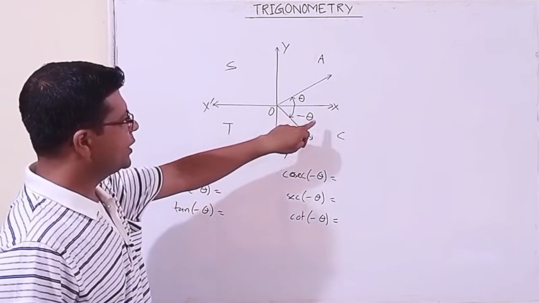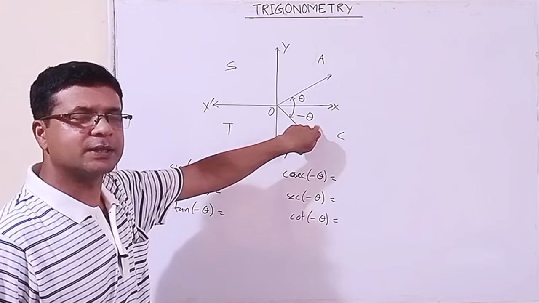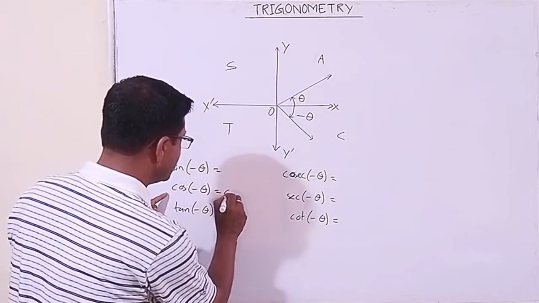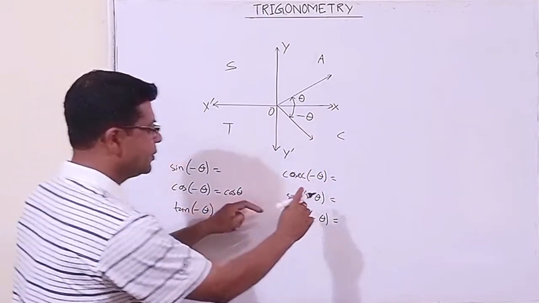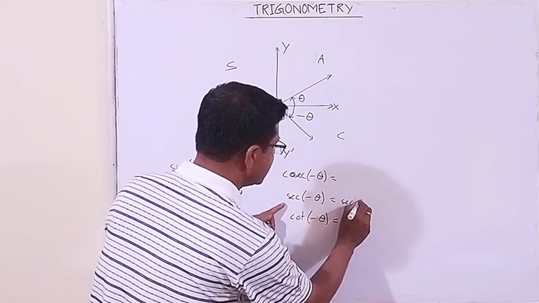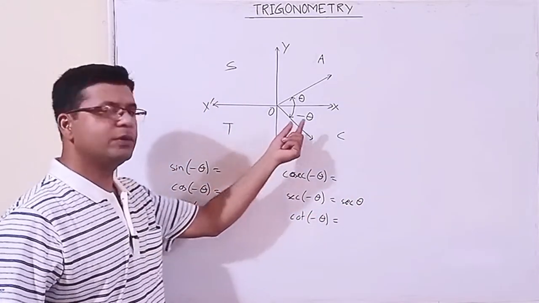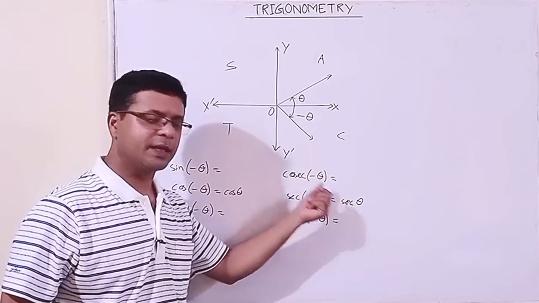Okay, here we have got that in the fourth quadrant only cos and its reciprocal are positive, others are negative. So cos of minus theta will be cos theta. What is the reason? Because cos is positive, and its reciprocal sec is positive. So in the fourth quadrant, cos and its reciprocal sec are positive.